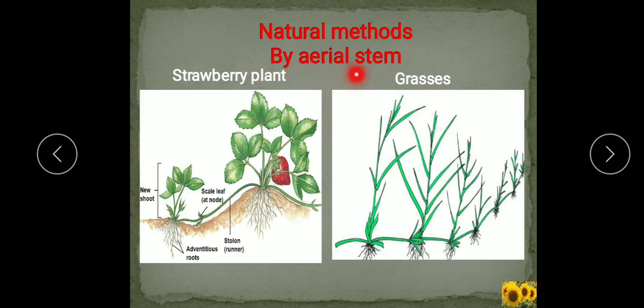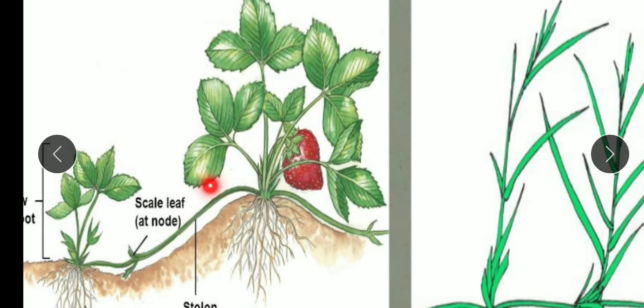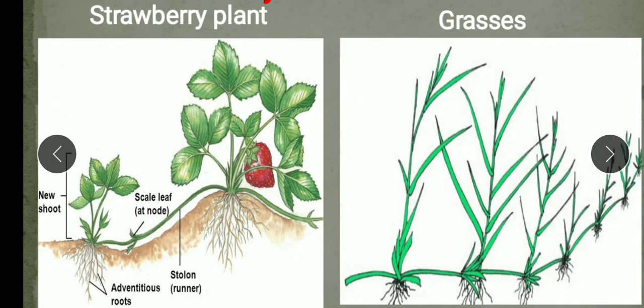In some plants like strawberry, I will show you here the strawberry, a cylindrical branch arising from the base of the stem grows and bends to touch the soil. It develops roots and buds at the point of contact with the soil and develops into a new plant.